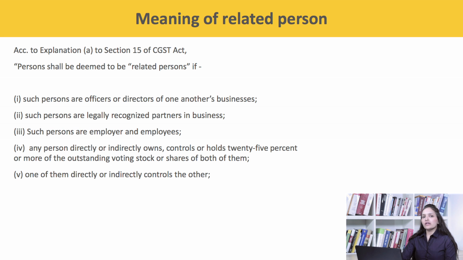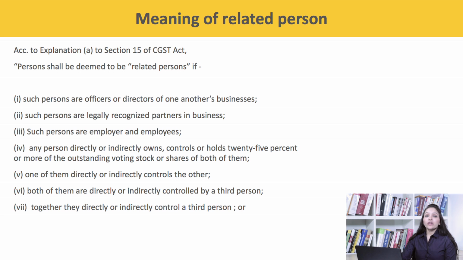One of them directly or indirectly controls the other. Both of them are directly or indirectly controlled by a third person. Together they directly or indirectly control a third person, or they are members of the same family. Let us take up an example. Tata Steel and Tata Motors are two separate legal entities under one control, which is Tata Sons. Although the former supplies inputs to the latter, such business entities, which may have a separate legal existence but fall under common control, fall under the definition of related persons in GST.